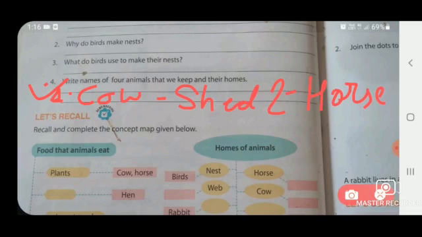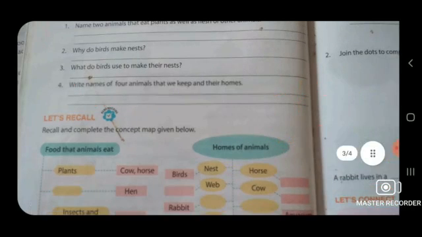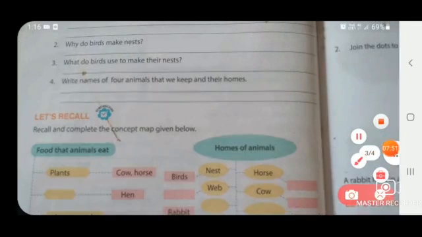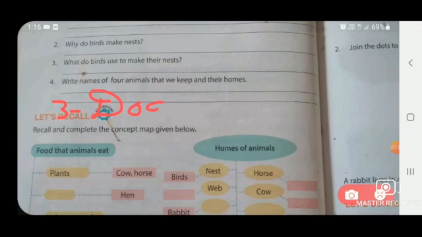Now the second one is the horse. Then put the sleeping line and write. Horse lives in a stable. So write here: stable. Now the third one is dog. Children, we keep the dog in our homes as a pet, but a dog lives in a kennel.